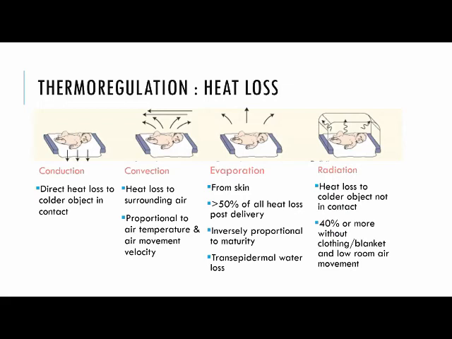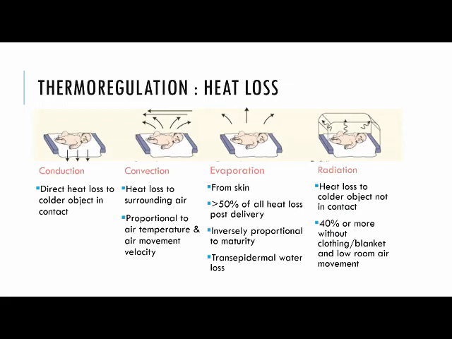Normal core temperature is 36.5 to 37.5. And axillary temperature is usually 0.5 to 1 degree centigrade lower than this. So a balance between heat production and loss leads to normal body temperature. So the neutral thermal environment based on gestational age, in the first week of age, is shown in this figure.